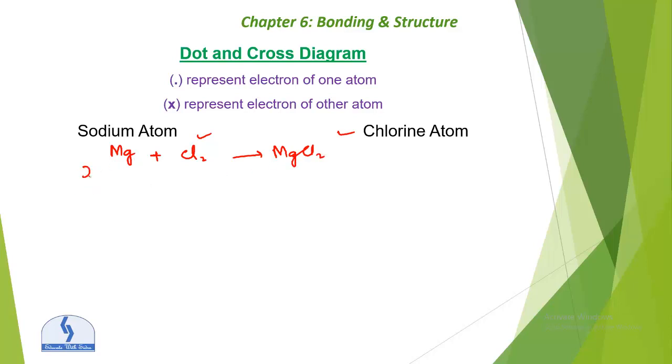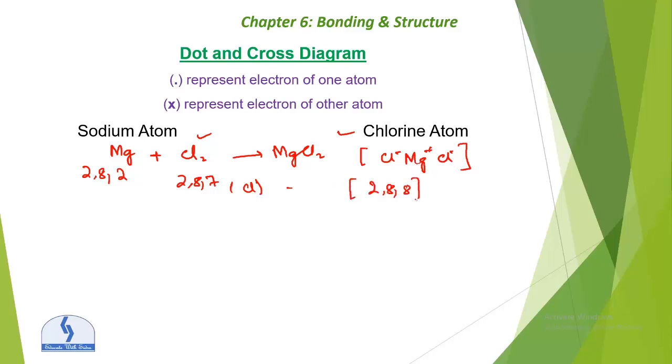Magnesium has the electronic configuration of 2,8,2 and chlorine atom has the electronic configuration of 2,8,7. This is about the chlorine atom. Here we have two atoms of chlorine, but we are taking the electronic configuration of an atom, 2,8,7. Now MgCl2 is basically Cl minus, Mg 2 plus and Cl minus. The electronic configuration is 2,8,8.